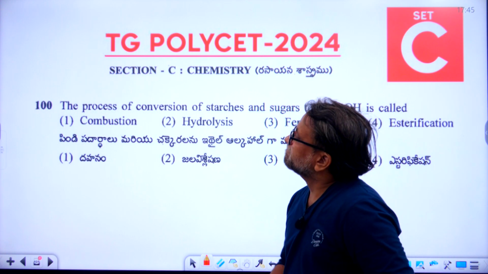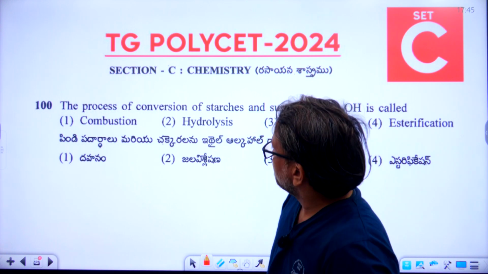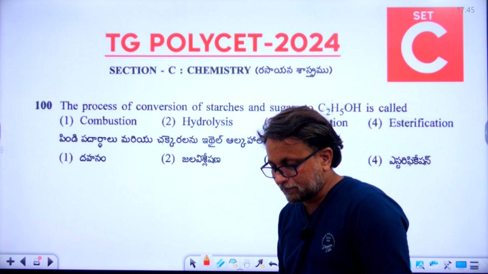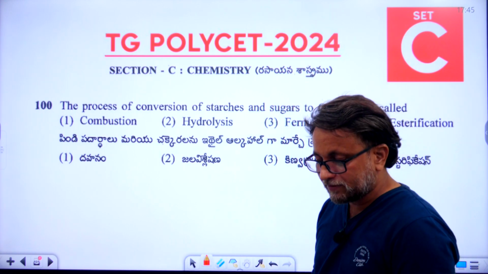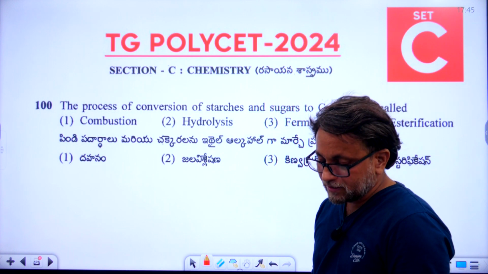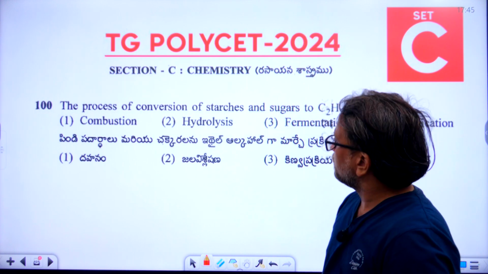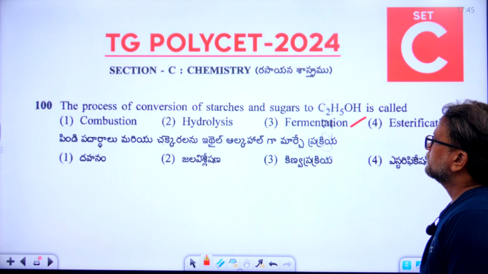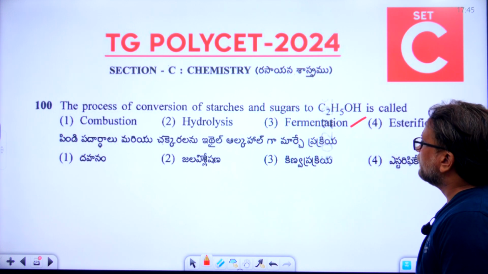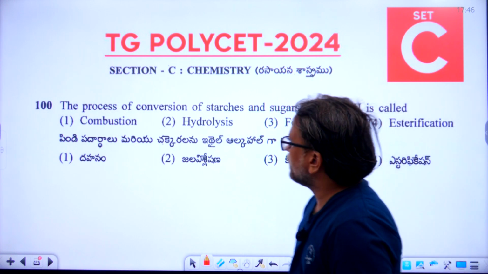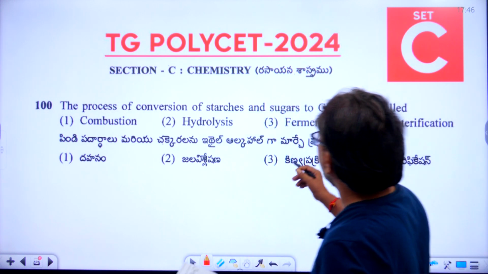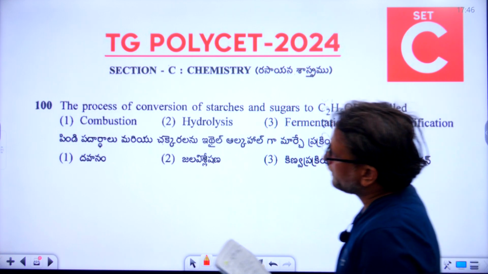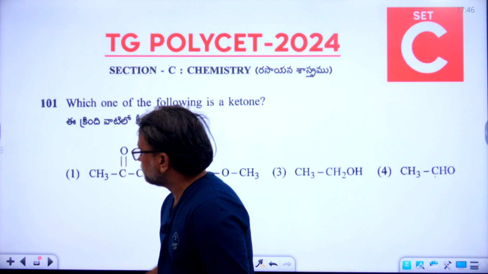100th question. You can go through the question in the booklet. Now let's go directly with the answer. The 100th question's answer is fermentation, third option is the right answer. Fermentation, in Telugu. Okay, right. 100 finished. The right answer is the third option. Now let's go to the 101.